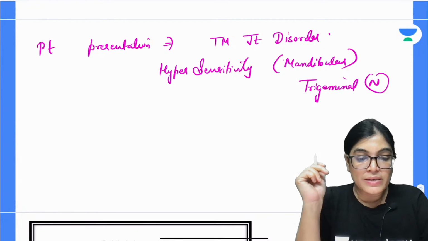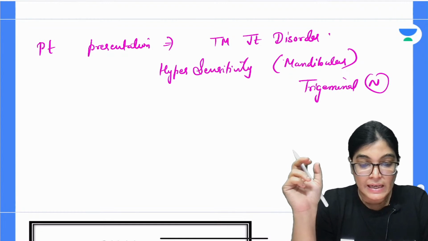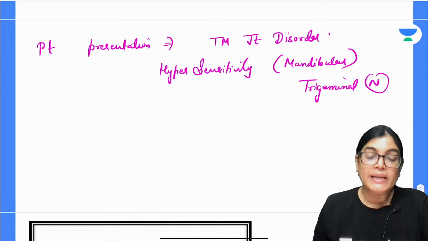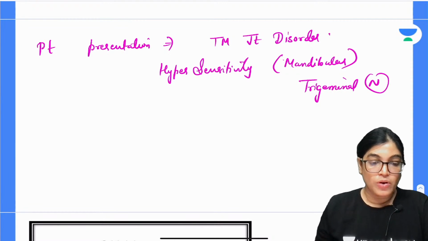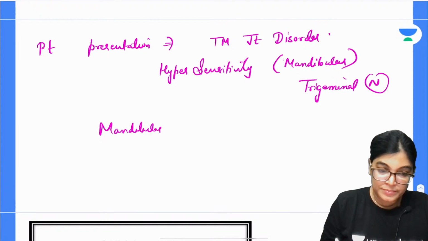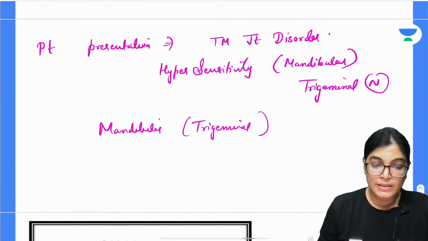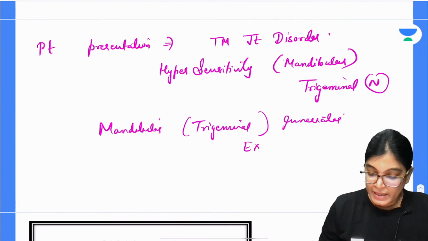The trigeminal nerve also innervates the ear canal, and it is important for the innervation of the TM joint. So ear pain is referred because of the disorder in the TM joint. The mandibular division of the trigeminal nerve innervates the external auditory canal.